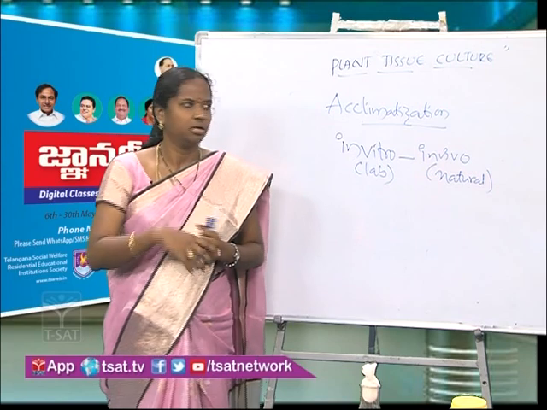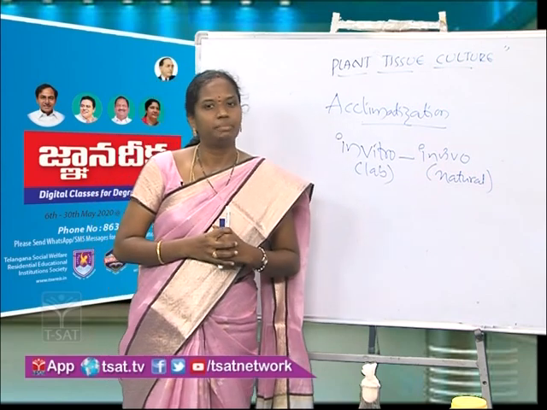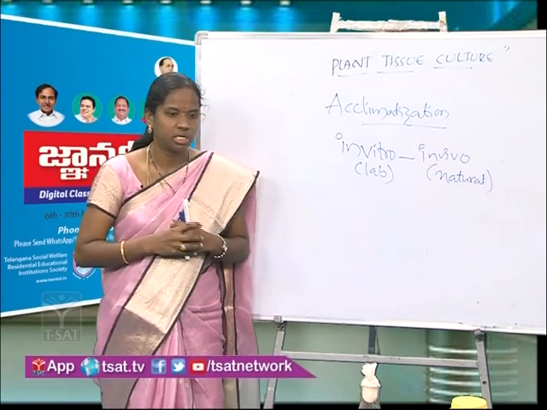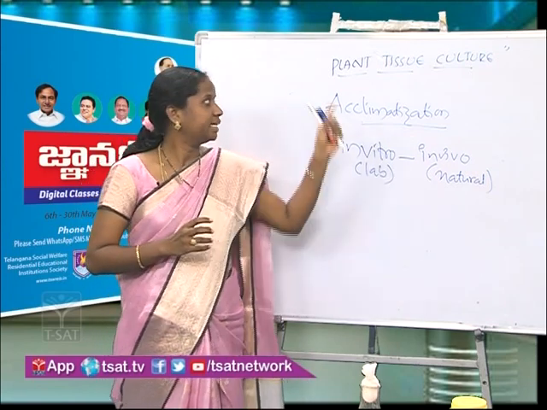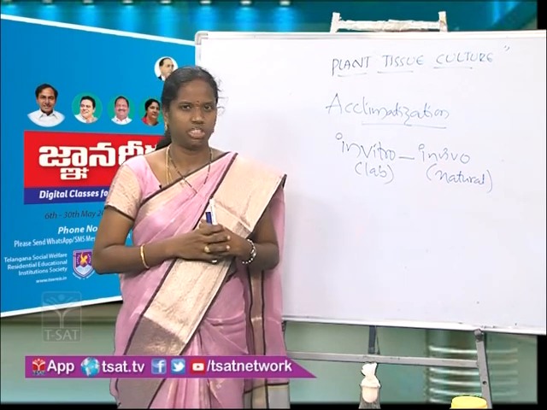By following all these steps, one person can successfully produce a complete plant by using any part of the plant. That is the main intention of plant tissue culture.